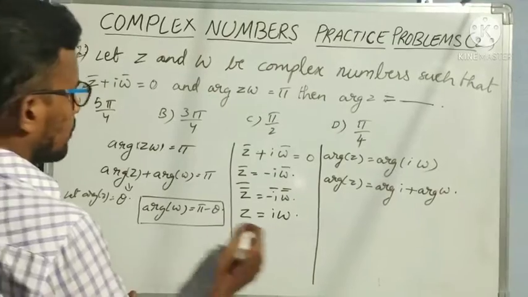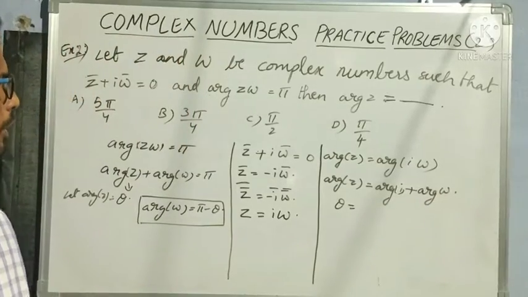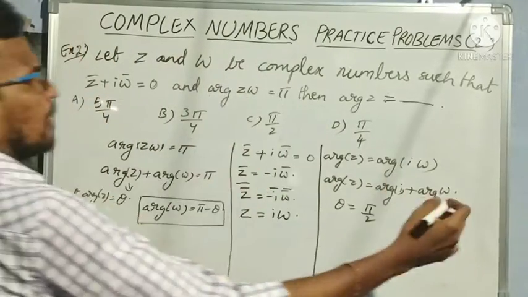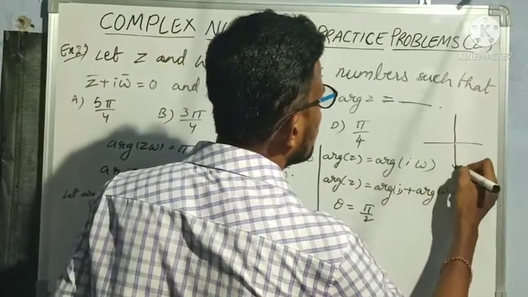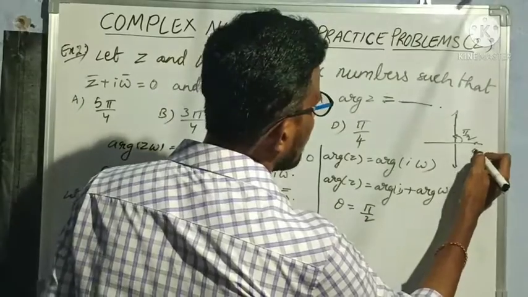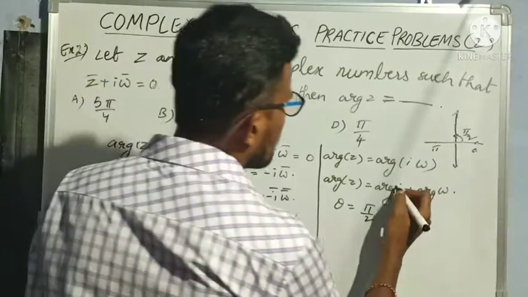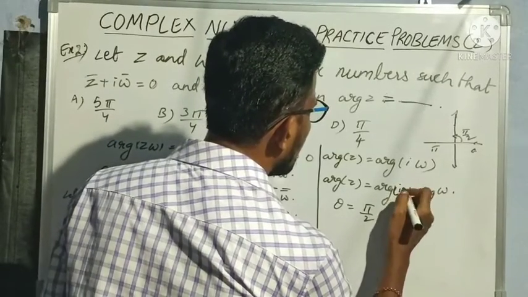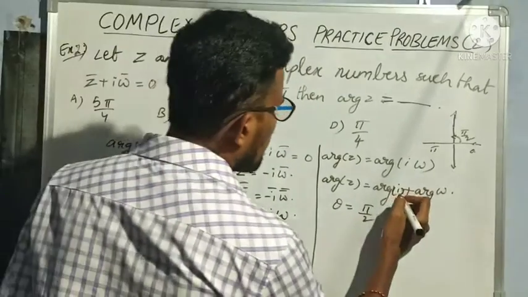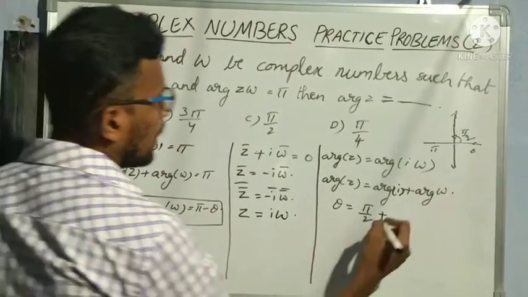Okay. So now I will take substitution. Now argument of z means what? Theta is equal to argument of i. What is argument of i value? Pi by 2, right? Argument of i means complex number i lies on the y-axis, right? So when that lies on the y-axis, then the angle will be pi by 2. If it lies on the x-axis, then it will be either 0 or pi. Already I have said, no. Argument of a purely imaginary number is either plus pi by 2 or minus pi by 2. So here this is plus i. So we should write pi by 2 plus argument of w. Here I am substituting pi minus theta.